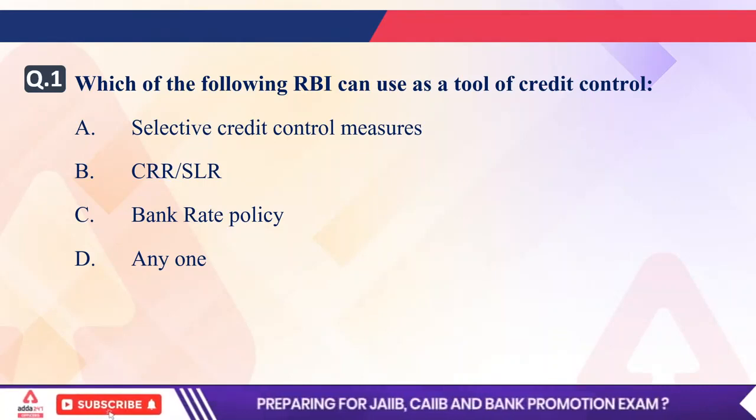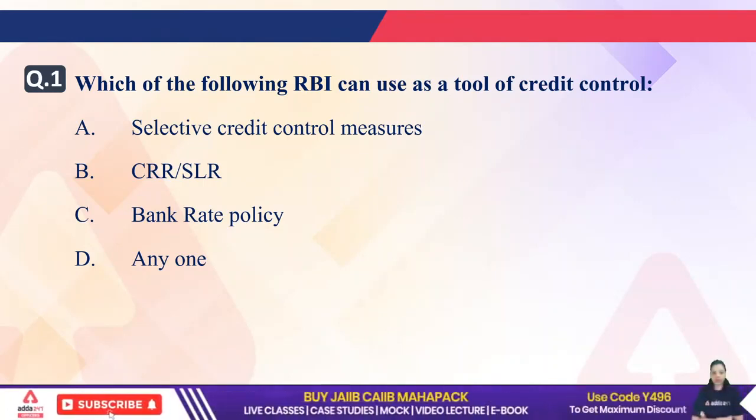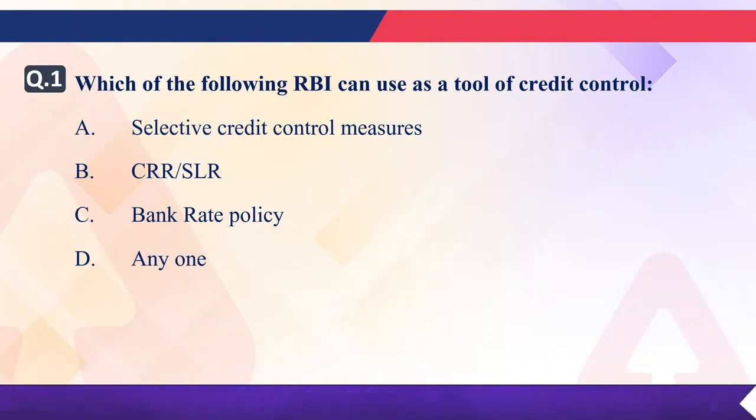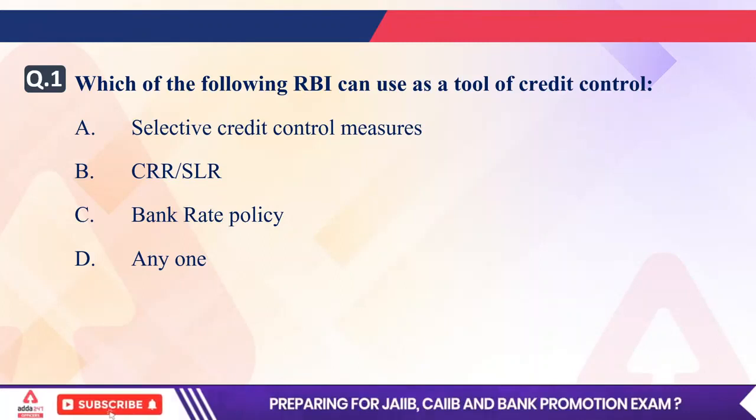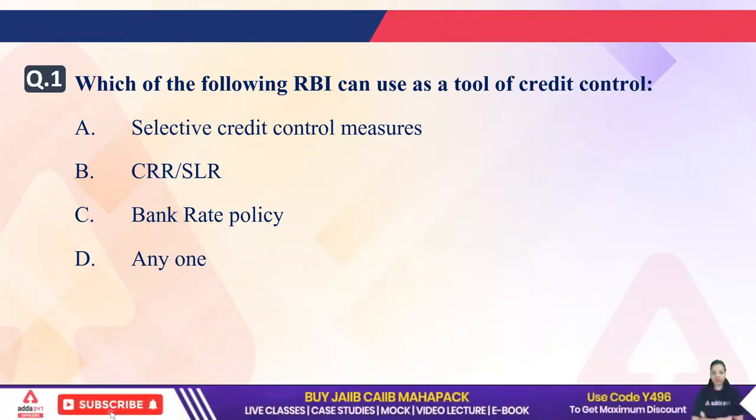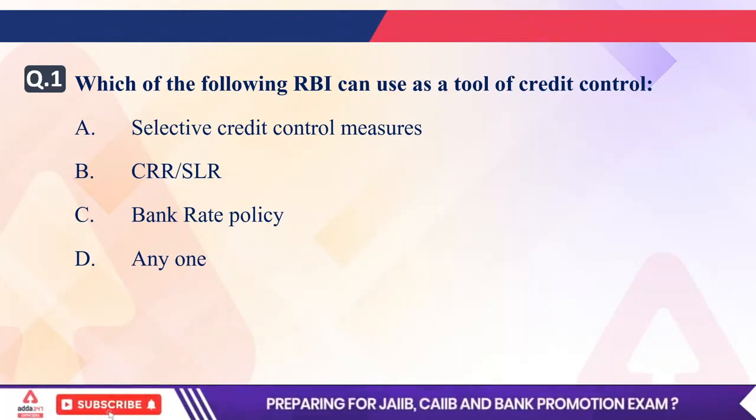The first option is selective credit control measures. Second is CRR, SLR. Third is bank rate policy. Fourth is anyone. It means out of these three options, anyone can be used by RBI for credit control. Now let me know which of the following options is correct regarding the question that RBI can use as a tool of credit control.